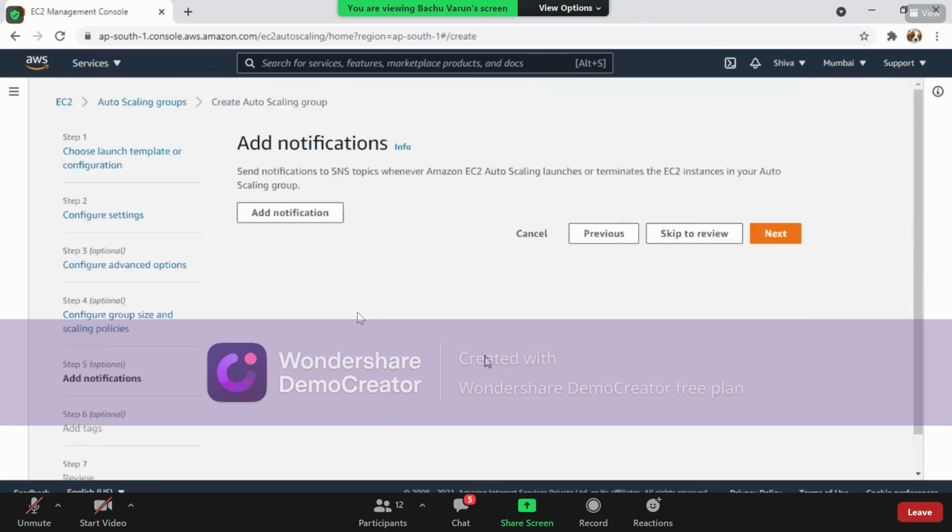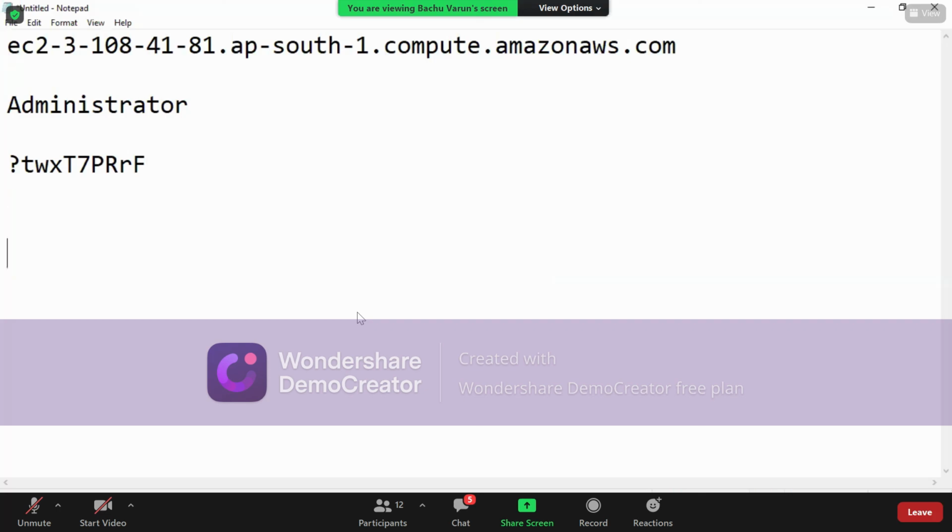Click on next. Right. Add notification. This is what I told you yesterday, that is SNS, simple notification service. So whenever a new EC2 instance is created, or whenever any particular EC2 machine is reaching 50% load, automatically there will be a notification for you. And when the new EC2 machine is created, then also you'll get a notification. That particular thing is called simple notification service.